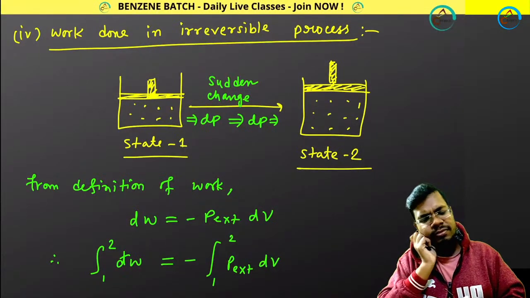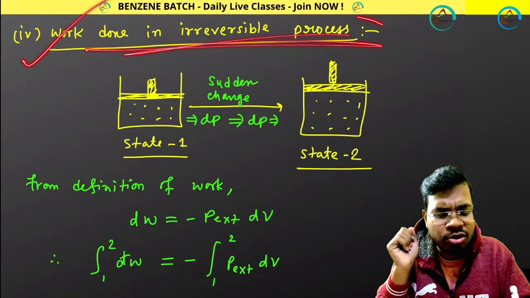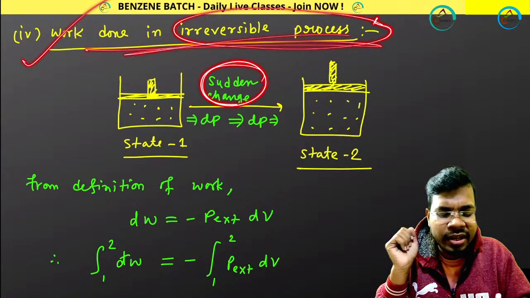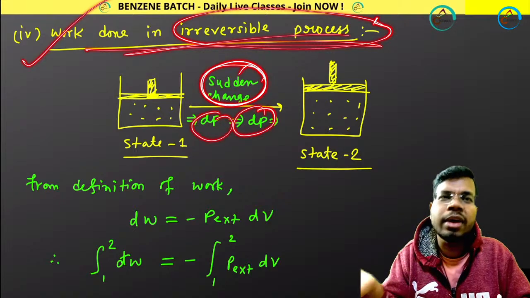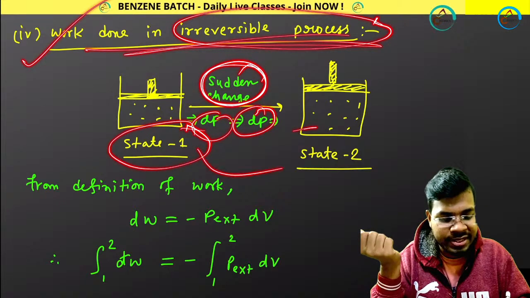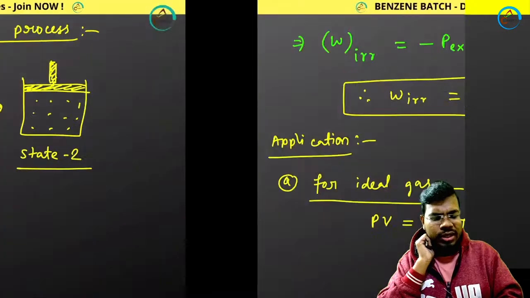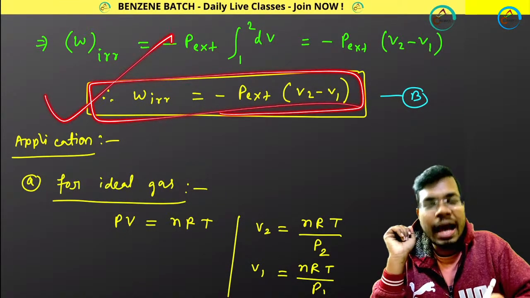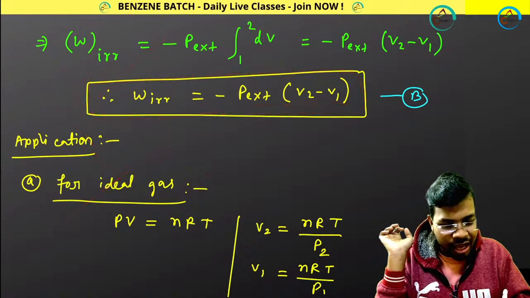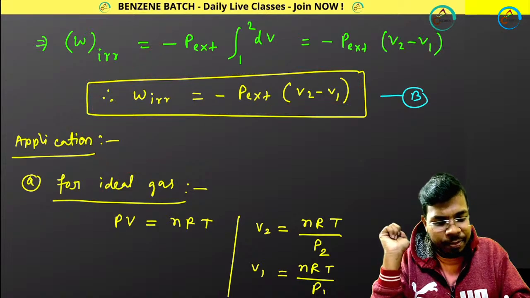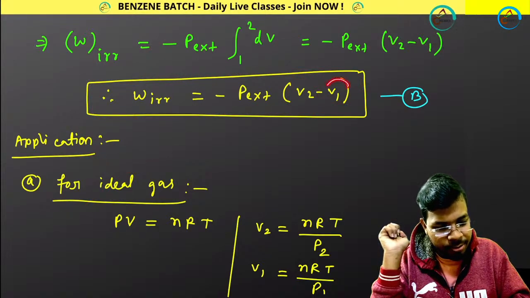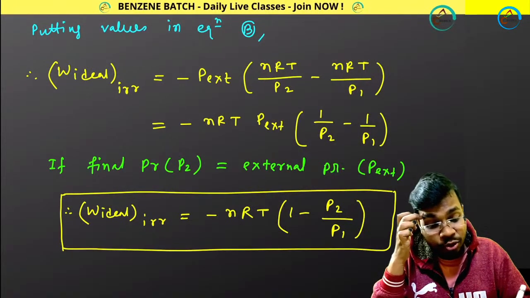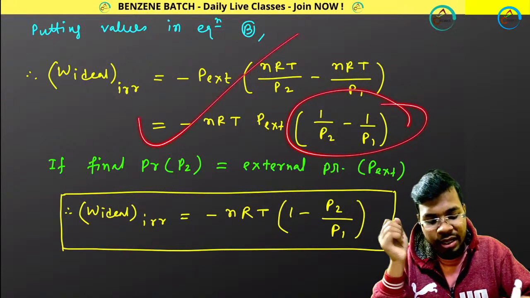Check it. Then work done in irreversible process, not reversible now, irreversible process. Irreversible means sudden change. Only 1 or 2 steps may be required to go from state 1 to state 2. And what is the final expression? Minus P external times V2 minus V1. So remember only this one, and then apply it for ideal gas. For ideal gas, put the values of V2 and V1 at constant temperature, and you will get this kind of expression.